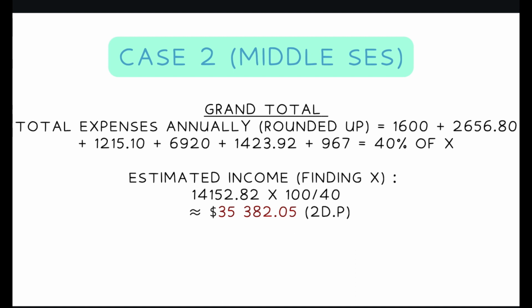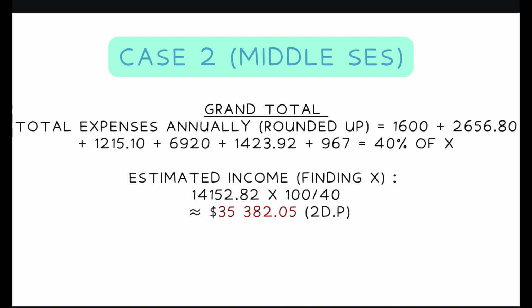The grand total of all these will be $1,600 of the child's money, $2,656.80 for utilities, $1,215.10 for transport, $6,920 for food and groceries, $1,423.92 for phone and broadband, as well as $967 for birthdays. All these sum up to 40% of X.